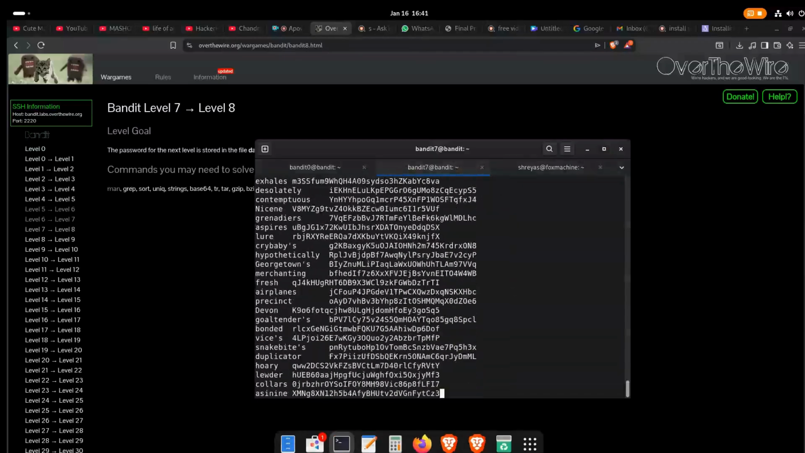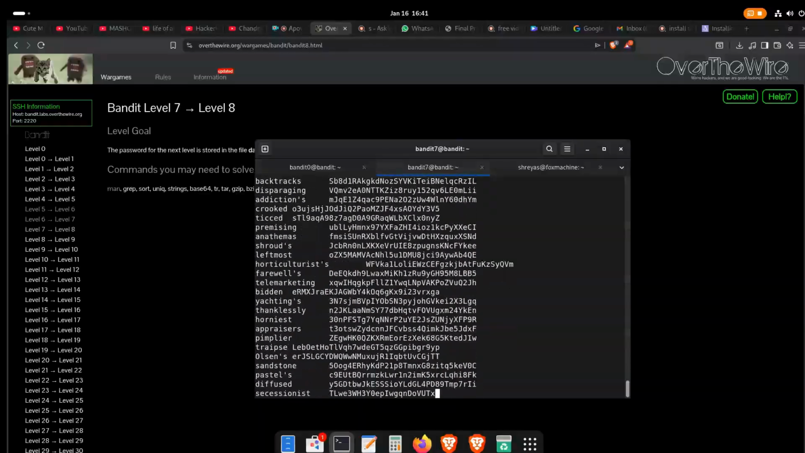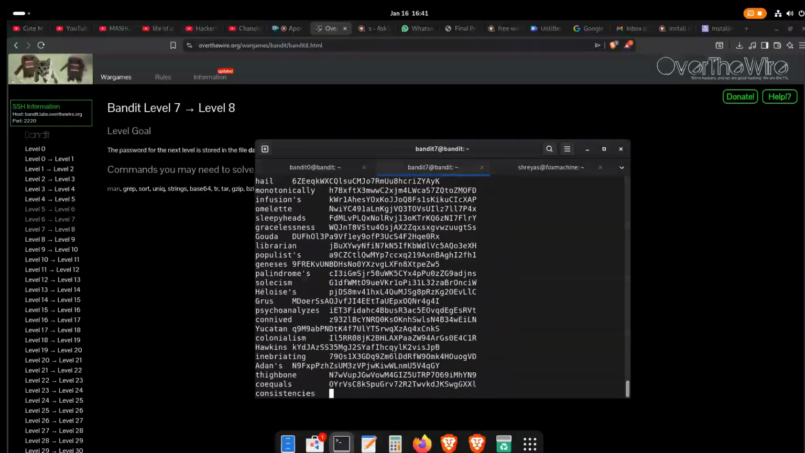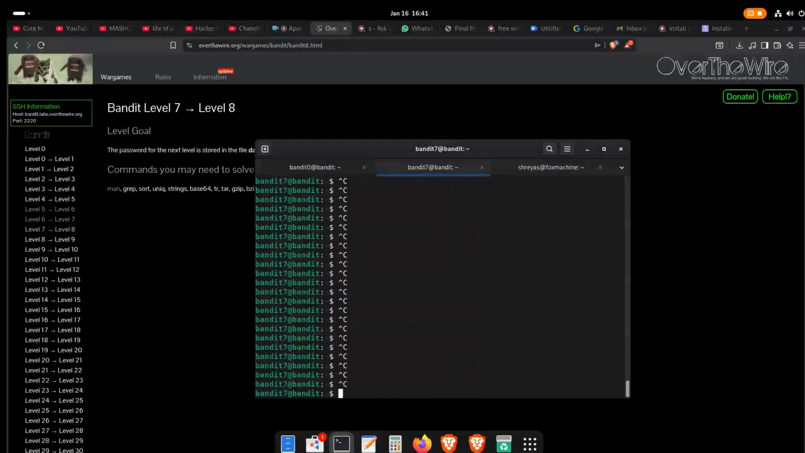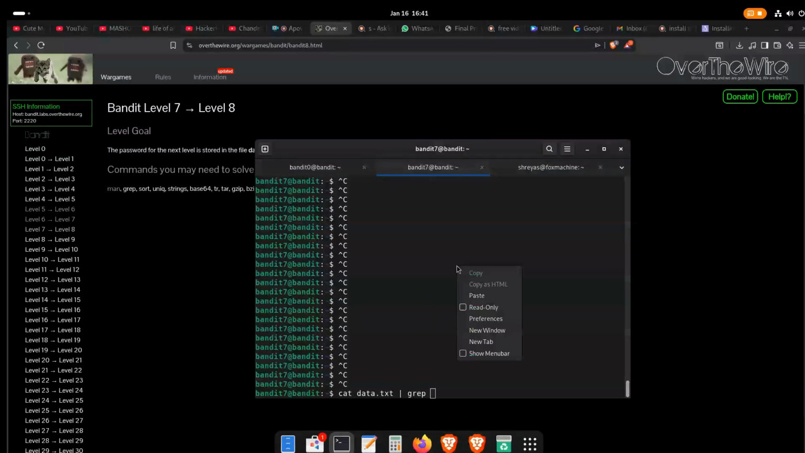Before that we need to stop this. So we can use Control C or Control Z to stop this. Finally now it stopped. Let's cat data.txt and we'll append a pipeline here saying that we need to find a word called millionth in this data.txt.